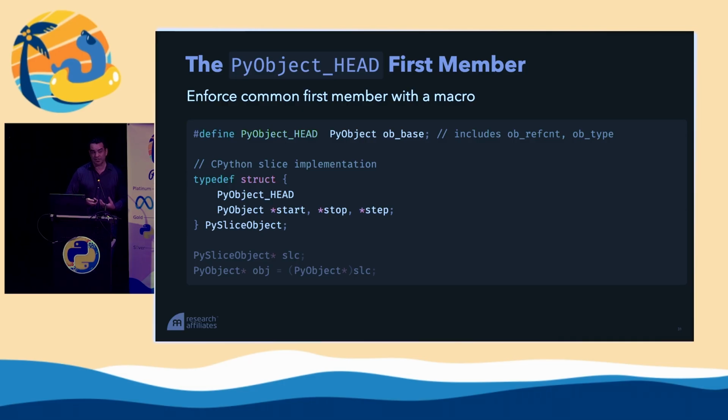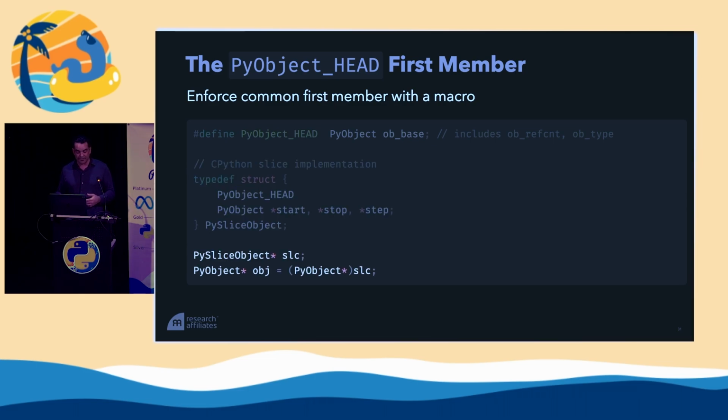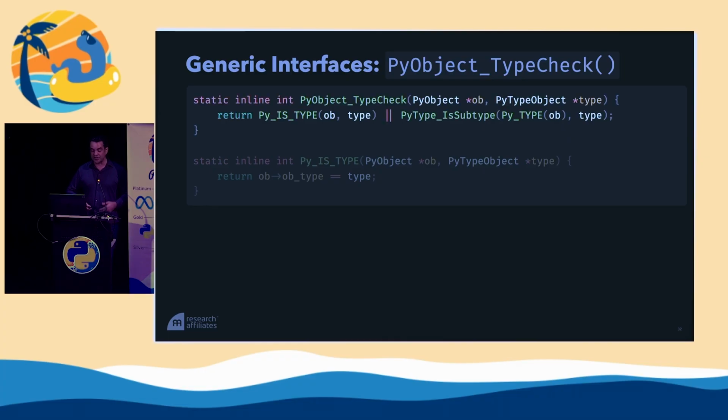So even though this struct has more fields than the original PyObject, we can add additional stuff, and we can still use it as a PyObject when we need to. So I might have a pointer to this PySlice object. If I encounter an interface that needs a PyObject, I can just cast it to a PyObject and pass it around freely. Those callers don't know what they've got. They only know that they have a PyObject, and they're going to have to do some type checking to figure out what it is. So this gives us generic interfaces in C.